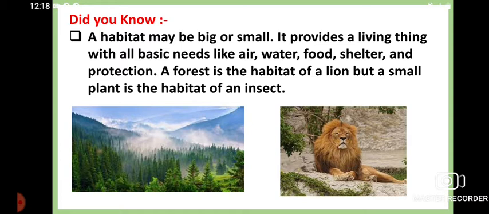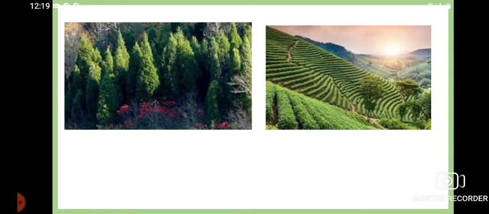Okay, similarly, we have seen here as an example, although the lion is a big animal, it lives in a big forest, so it gets all the necessary requirements for life. But at the same time, an insect is very small, it lives in a habitat of a single plant or a single leaf, but it also gets all the necessary requirements for life.